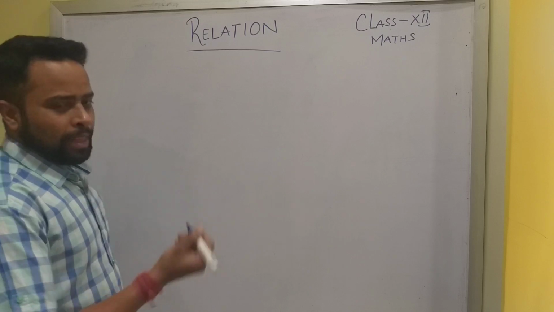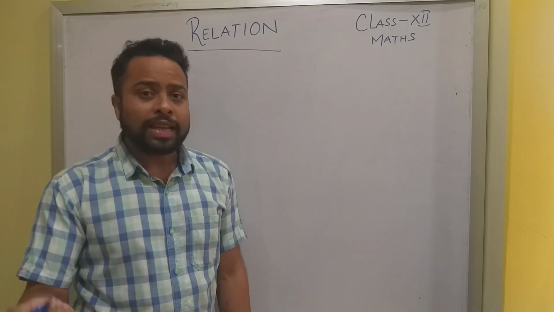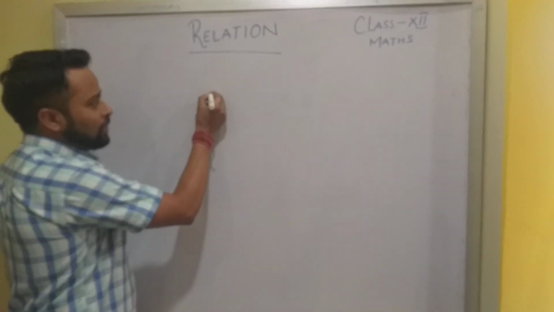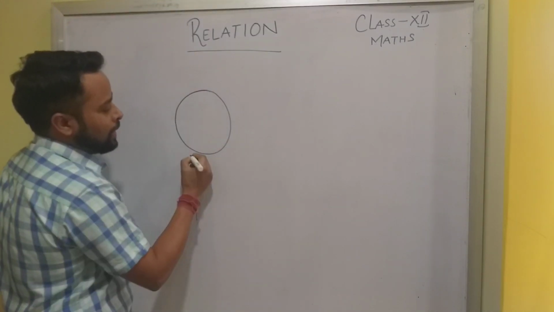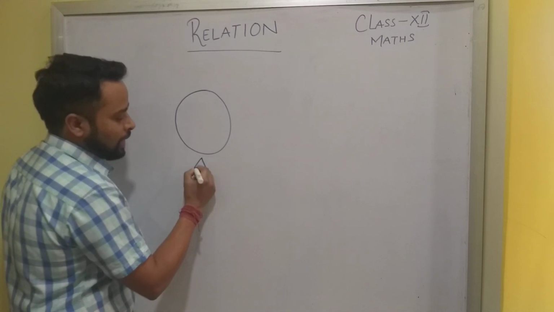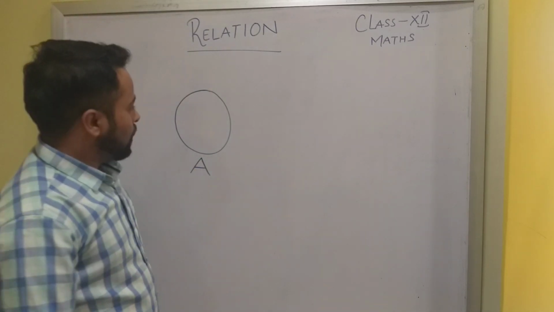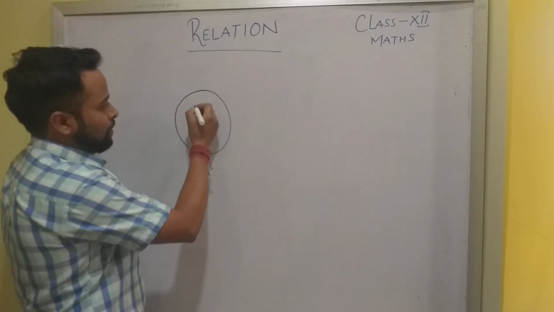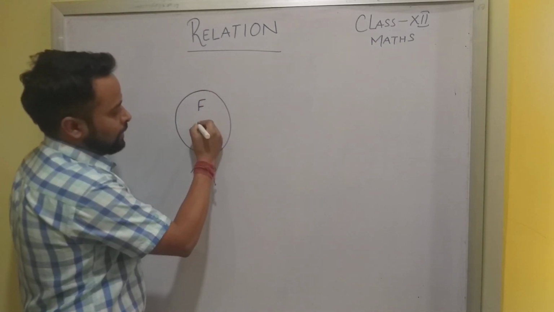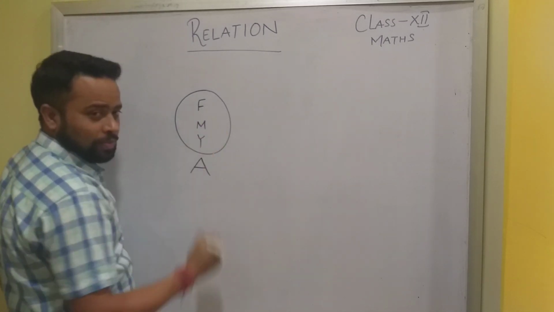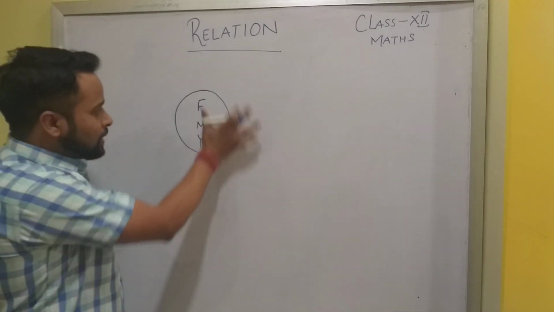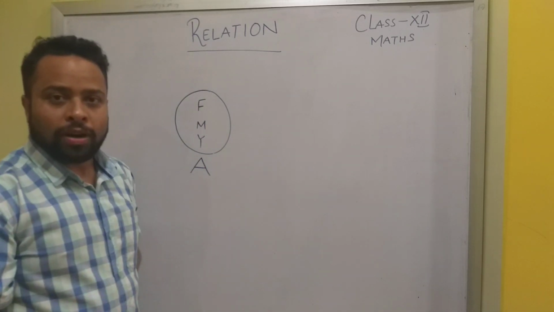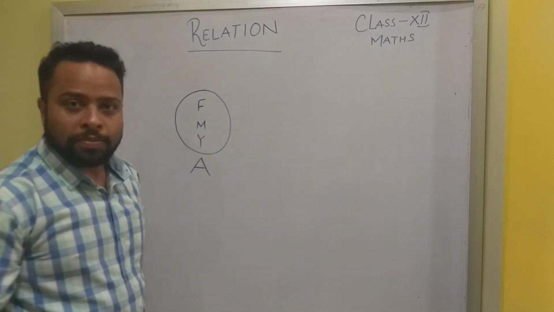So right now, let us take a very simple example to understand the term relation. Think of your family first. Suppose I term your family as set A. Now your family has, say I am taking the minimum 3 members: father, mother, and you. Now this is a set.